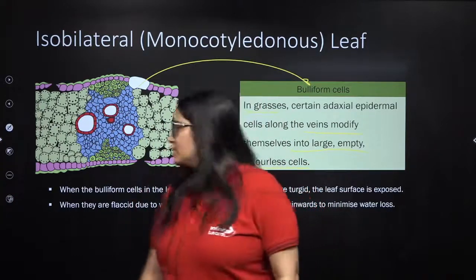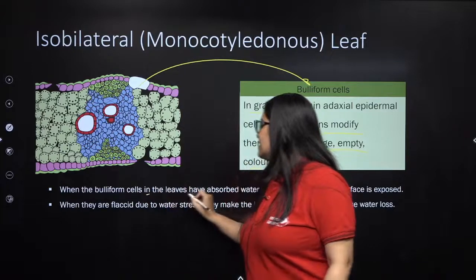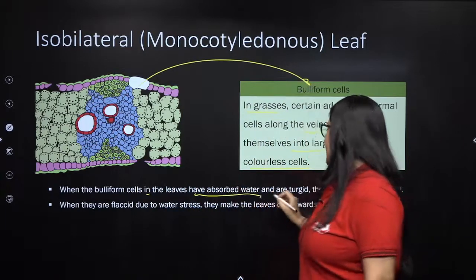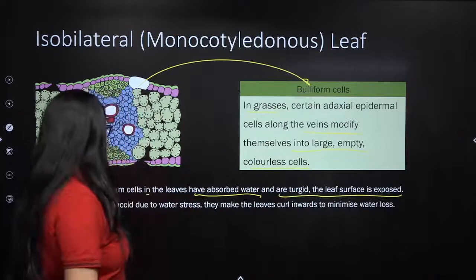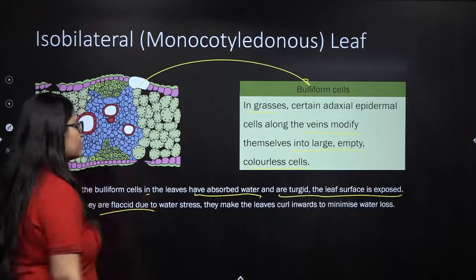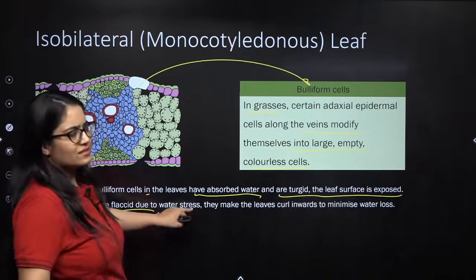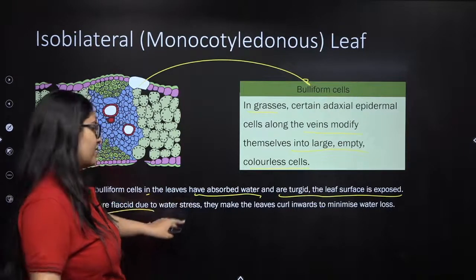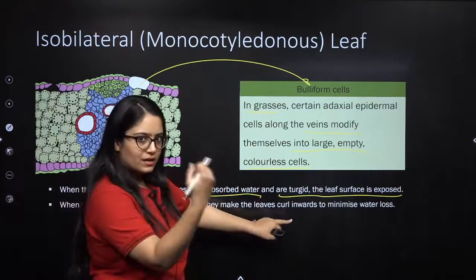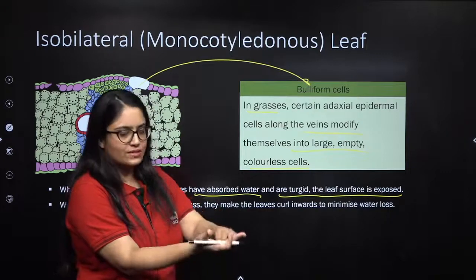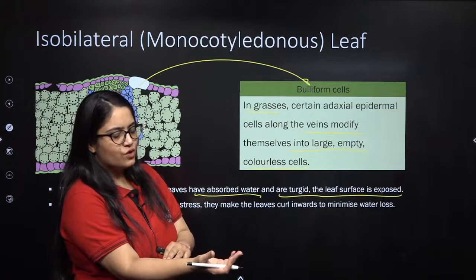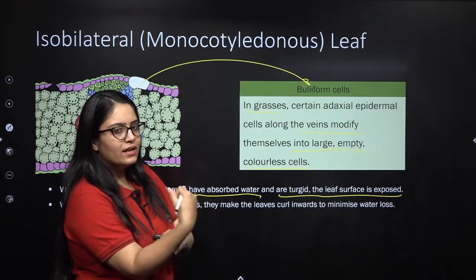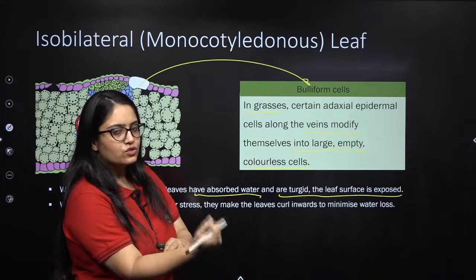So when bulliform cells in the leaves have absorbed water and are turgid, the leaf surface area is exposed, right? And when they are flaccid, they release water under water stress. When there is a scarcity of water in the roots or in the surrounding, they make the leaves curl inward. So for example, like this was the surface of the leaf, right? When they become flaccid, where there is scarcity of water, they will make the leaf curl.